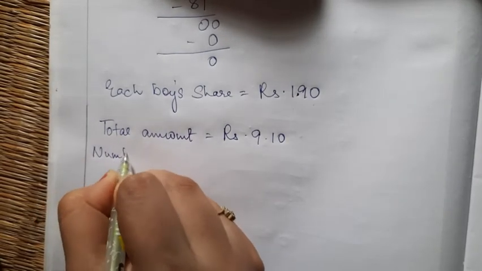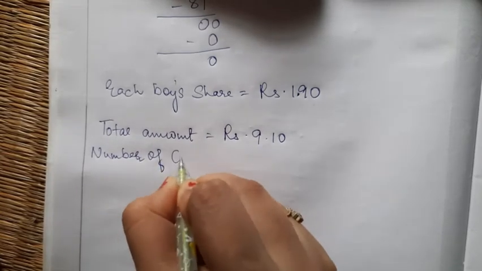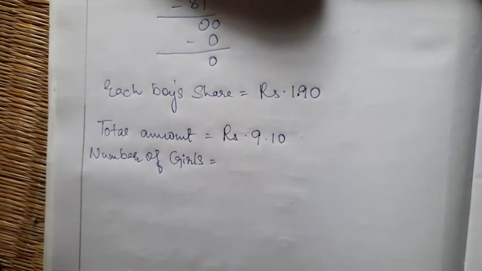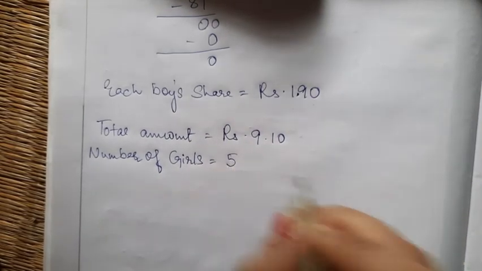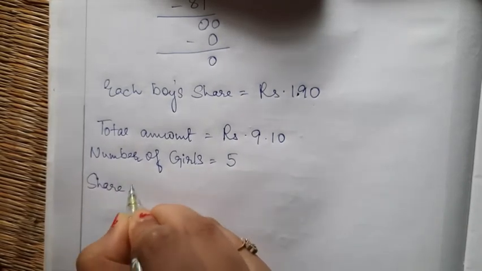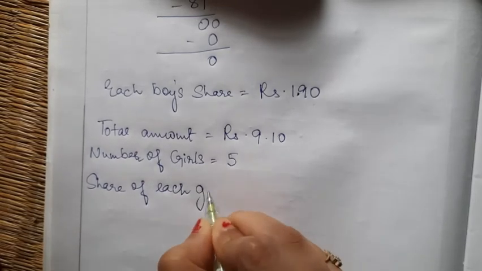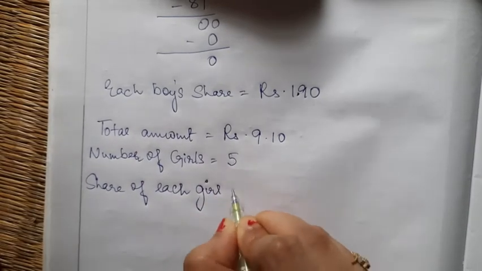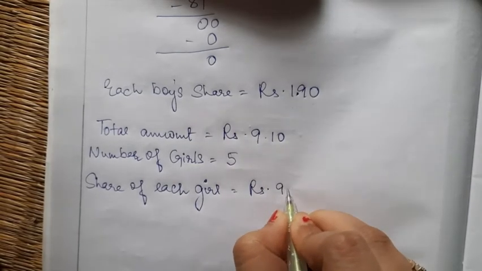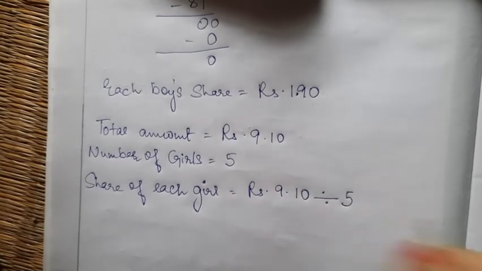Number of girls is equal to how many? How many girls are there? There are 5 girls. So the share of each girl, how much share will each girl get, is equal to rupees 9.10 divided by 5.